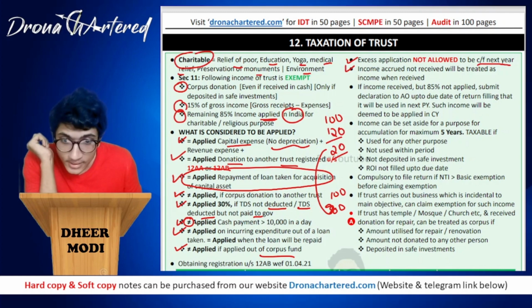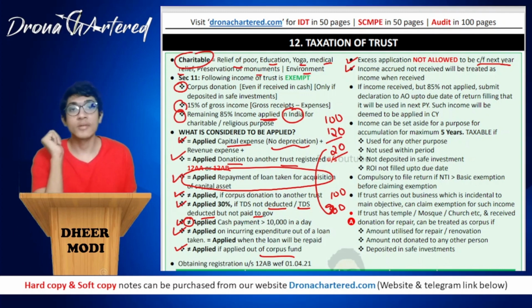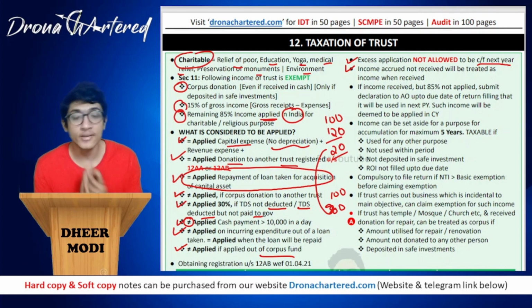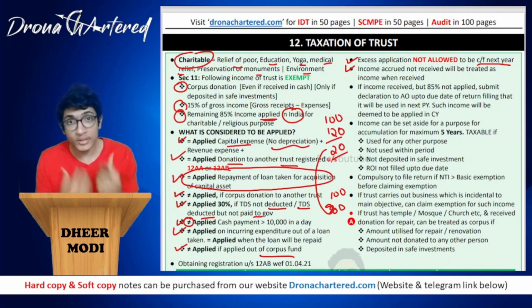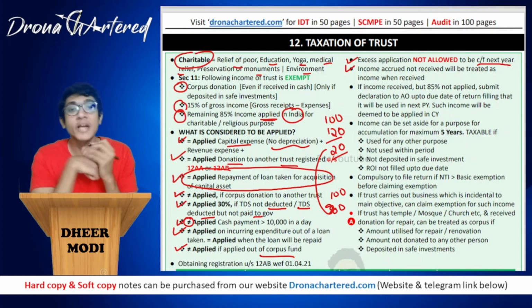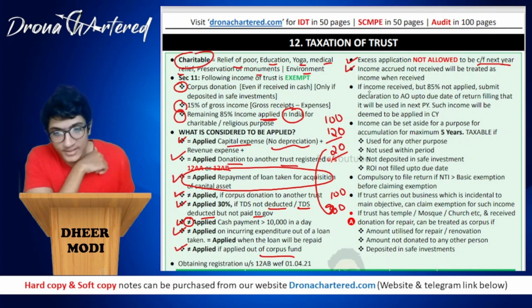Okay. Next is any income accrued but not received will be treated as income when received. That is, for example, you have earned any interest, you have earned any income, but you have not received it in hand, either in the form of bank, cash, or any other way. You have not received this income. So it will be treated as income for the tax purpose only when you receive it in hand. Accrual will not be taxed.